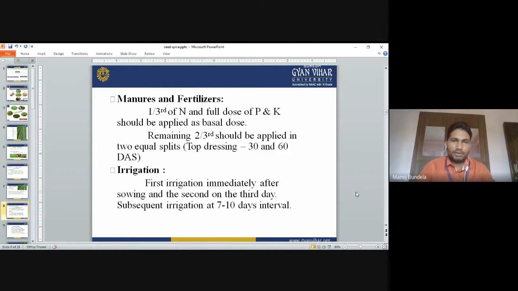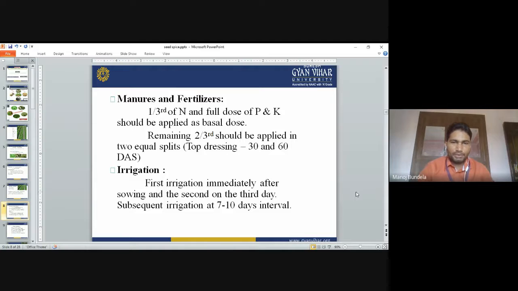Manure and fertilizer. One third of nitrogen and full dose of P and K should be applied as basal dose. Basal dose means during the preparation of land. Remaining two-thirds should be applied in two equal split doses, top dressing at 30 and 60 days after sowing. So one third we apply during the preparation of land with full dose of P and K. The remaining two-thirds we apply in two split doses. First top dressing at 30 days and second at 60 days after sowing we have to apply.